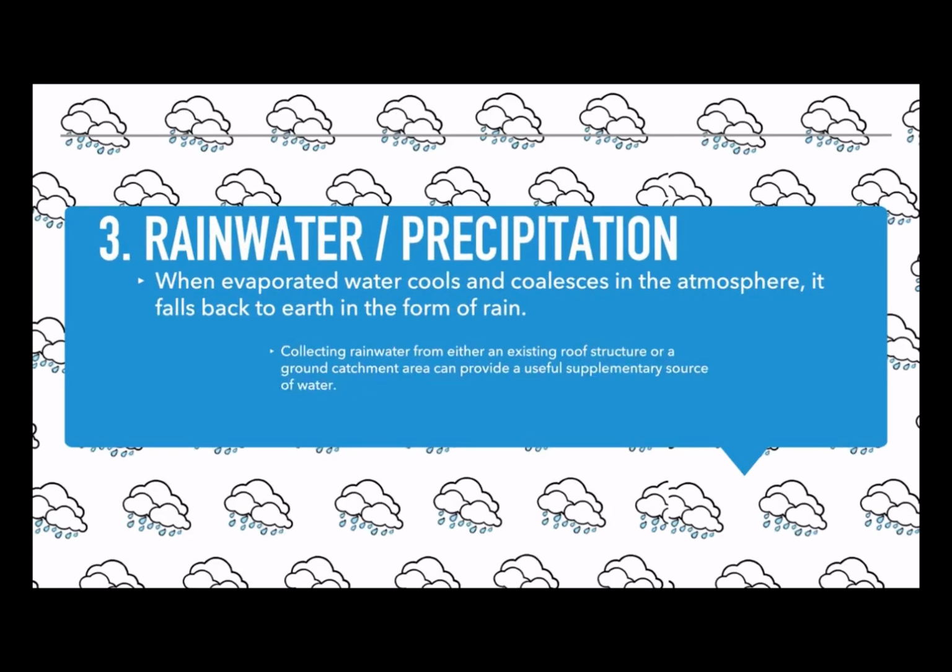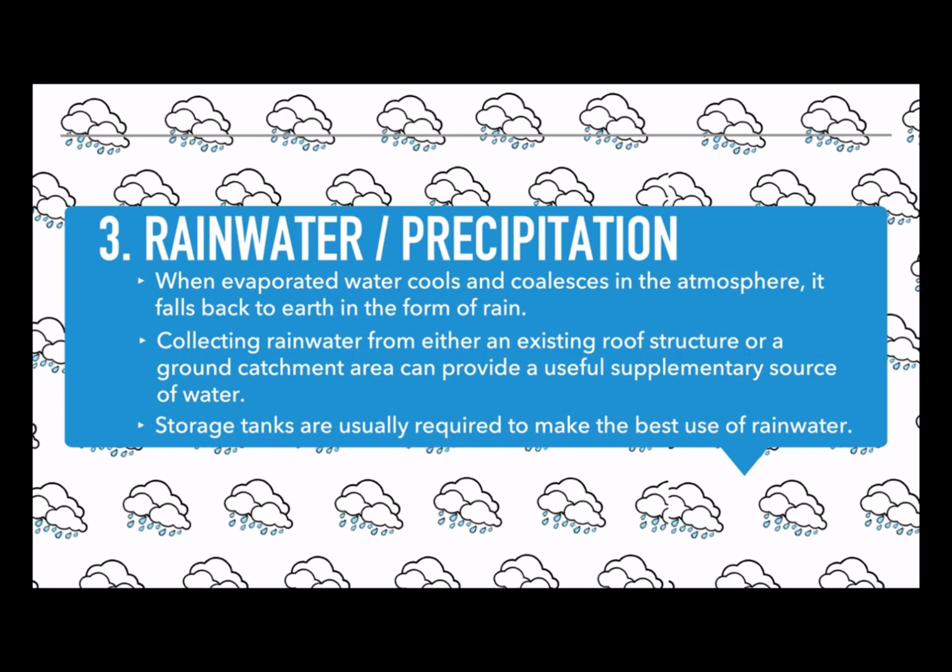The third type is rainwater, or as we know, precipitation. The evaporated water cools and coalesces in the atmosphere and then falls back to the earth in the form of rain. We can collect that rainwater from either an existing roof structure or a ground catchment area, and it can provide a useful supplementary source of water, and we can use storage tanks to make the best use of the